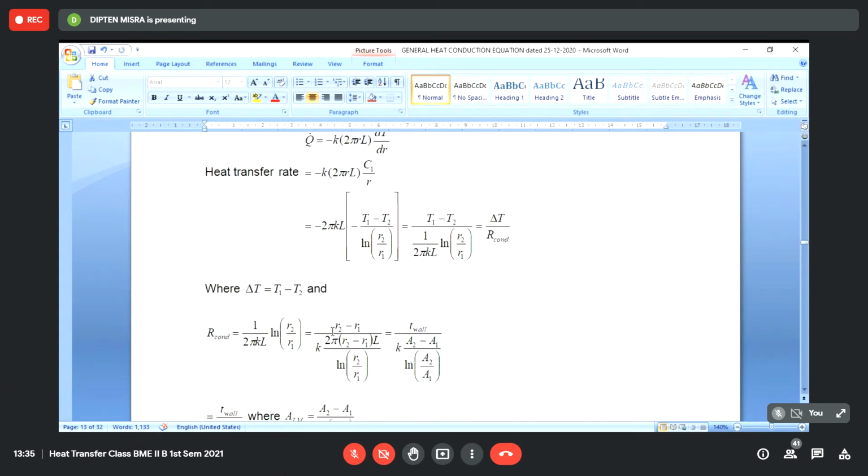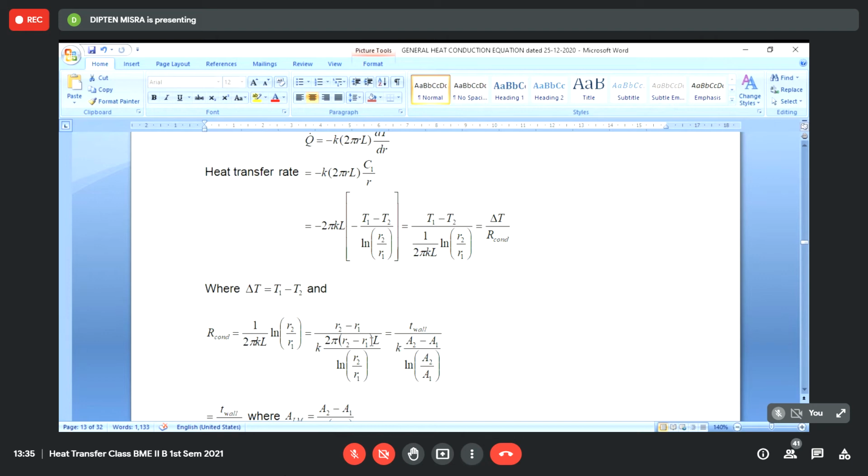What I have done is that I have multiplied the numerator with r2 minus r1, and also the denominator with r2 minus r1, and brought this log of r2 by r1 over here. Now this r2 minus r1 that I have multiplied the numerator with represents the thickness of the wall. A small t with subscript wall indicates the thickness of the wall.